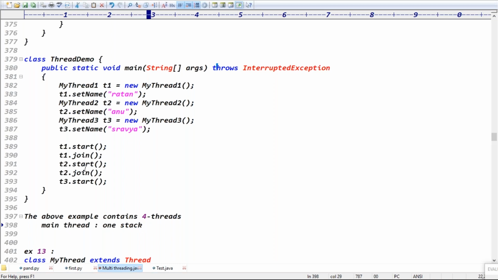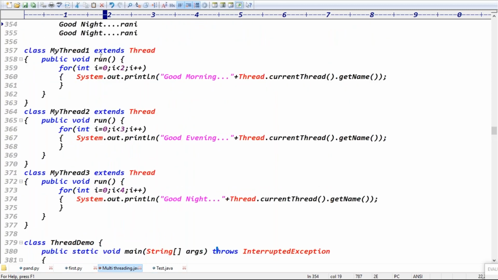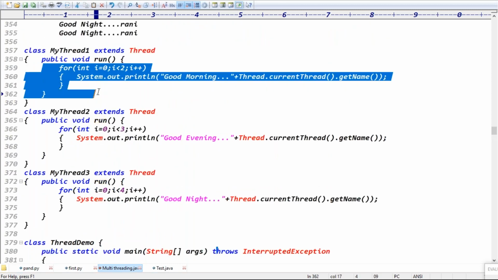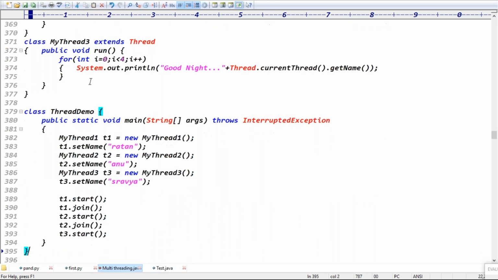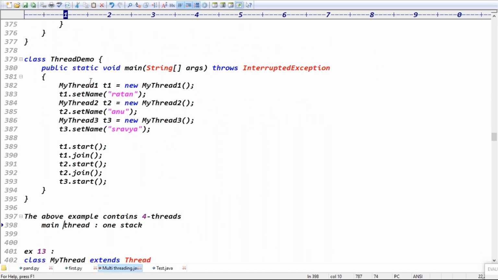In the same way, T1 is also a thread, and the T1 thread can also call multiple methods. Initially it calls the run method, but inside the run method, yesterday I called an add method and a multiplication method, different methods. So for every thread, one stack memory is created.